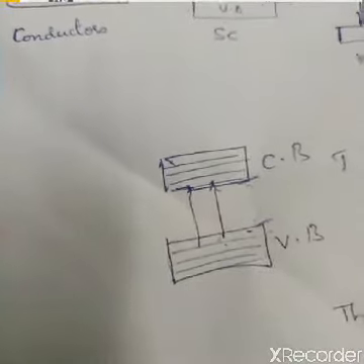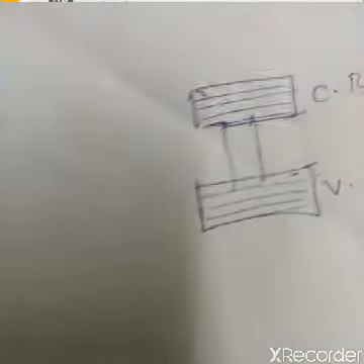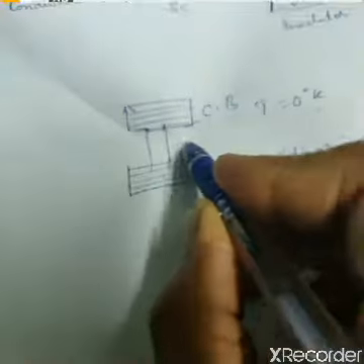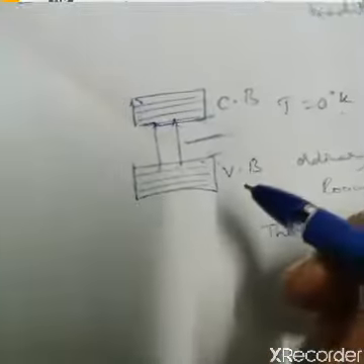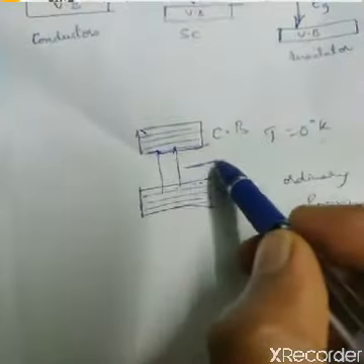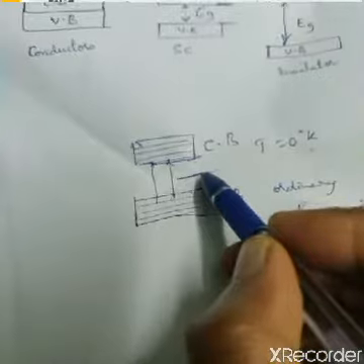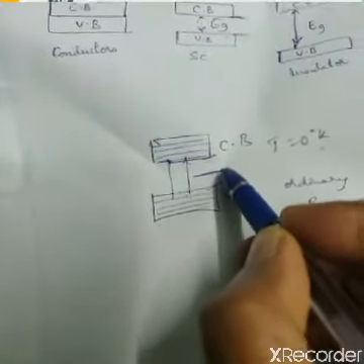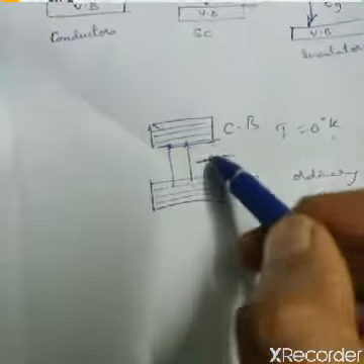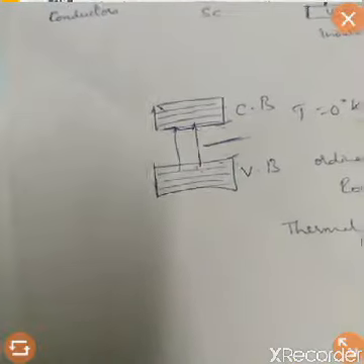So the average energy of the conduction electron is almost equal to half of Eg. So the Fermi energy, or the average energy of the conduction electron, lies somewhere here, equal to Eg by 2, and hence the Fermi level lies in the midpoint of the forbidden gap for an intrinsic semiconductor.